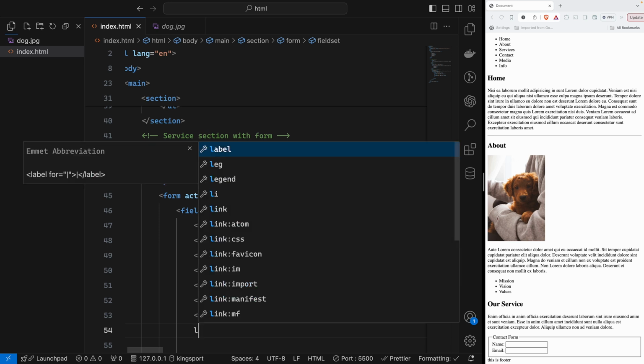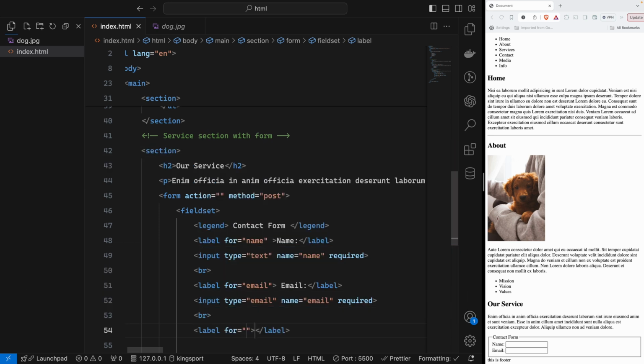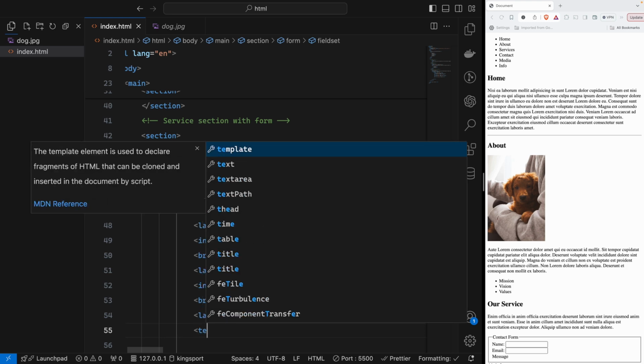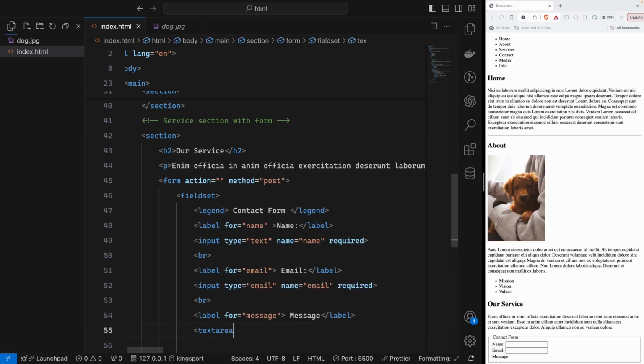And label, this time label for MESSAGE. And then I will say textarea. That textarea will be about the message, let me check.